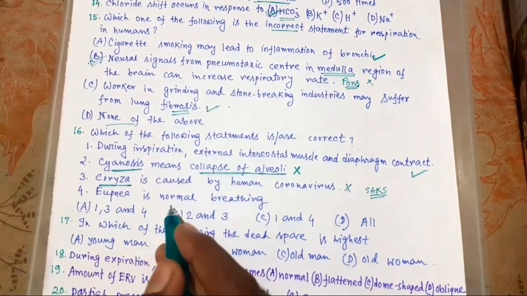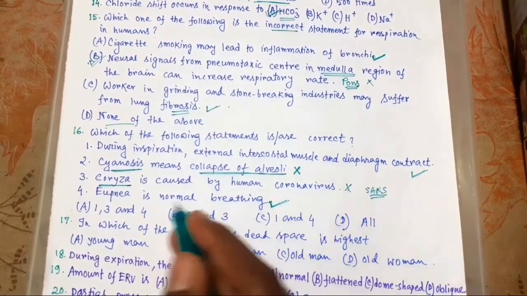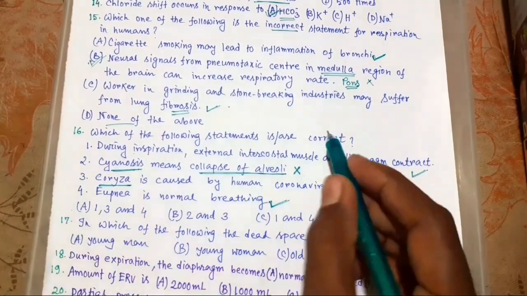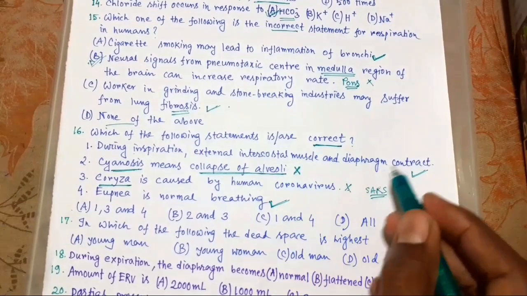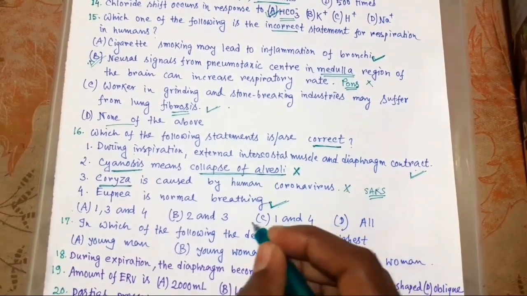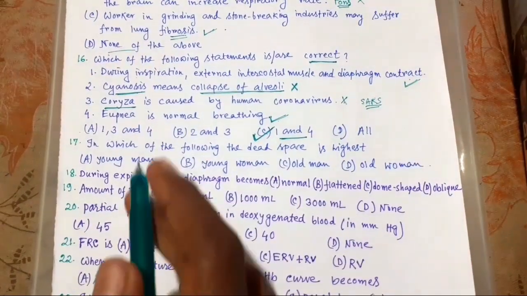And apnea is normal breathing. This is right. Apnea is normal breathing. So 2 and 3 correct. Also this is wrong. So 1 and 4. Okay. These are correct. This is the right choice. Now 17.